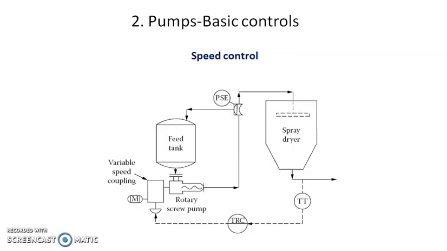Then the next control scheme shown is the speed control scheme. In a positive displacement pump, here a rotary screw pump is given, and the discharge of the rotary screw pump depends upon the speed. If the speed is increasing,